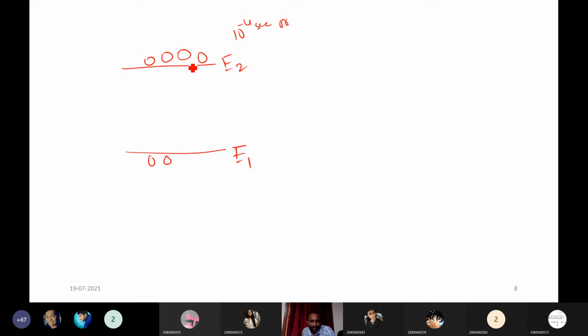These atoms stay in the excited state and do not come down spontaneously because of the higher lifetime of this energy state. To bring them to the ground state, you have to use some external energy. Here we are sending some photons to these atoms.